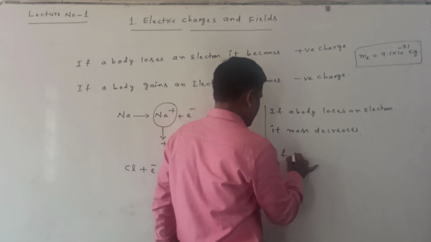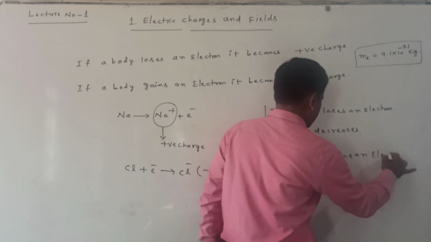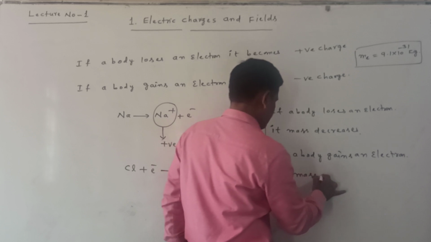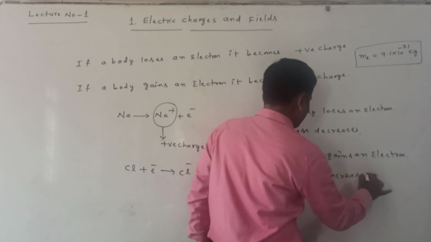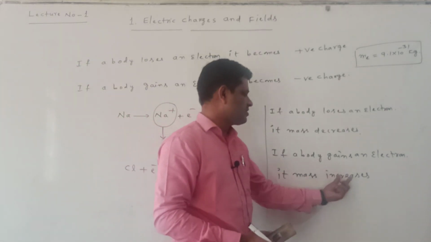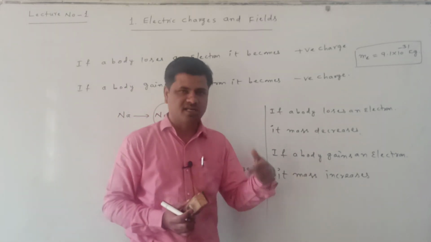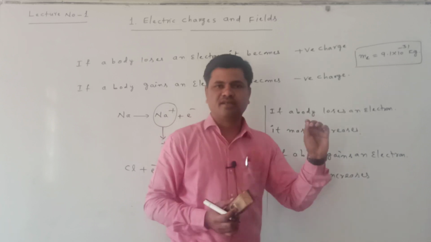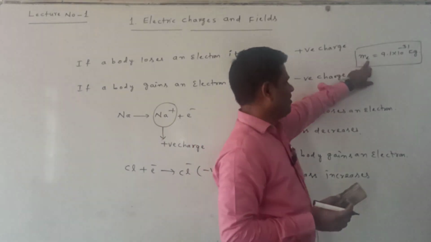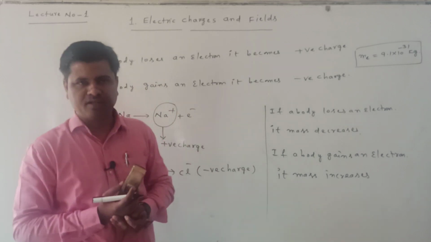If a body gains an electron, its mass increases. Why? It takes some electrons, and taking electrons means taking some mass. That is the reason its mass increases. Any body that loses an electron, its mass decreases. Any body that gains an electron, its mass increases. This is a very important point. Remember the mass of the electron, 9.1 into 10 power of minus 31 kg. This value is very important in solving numericals.